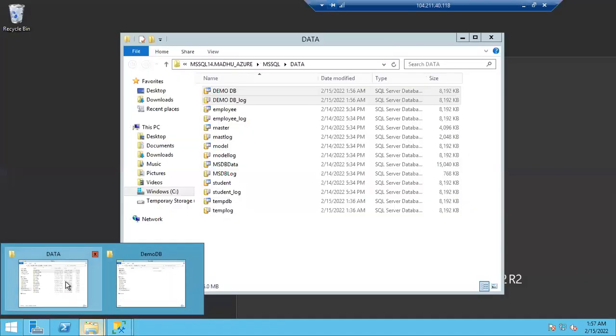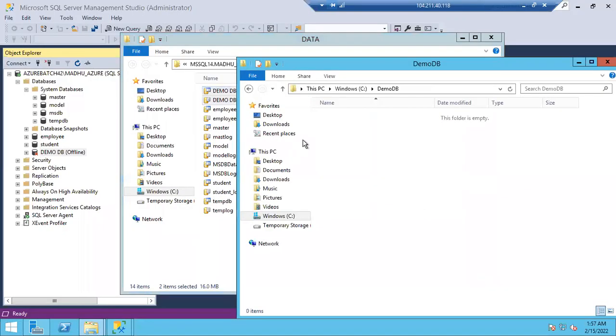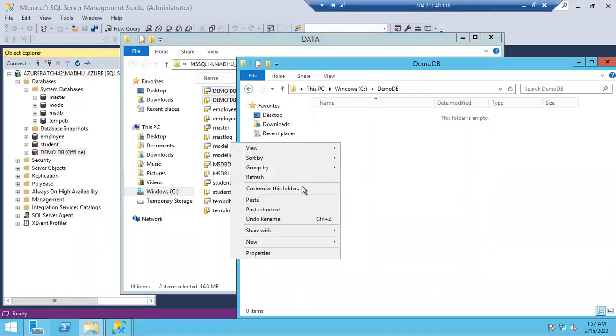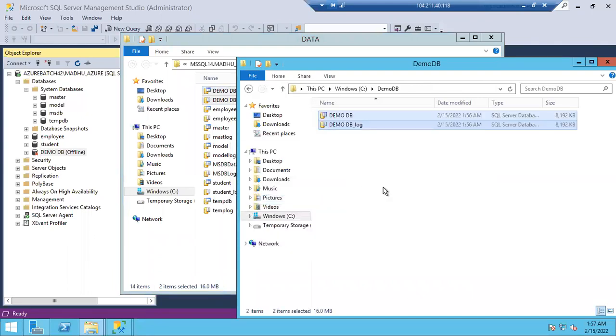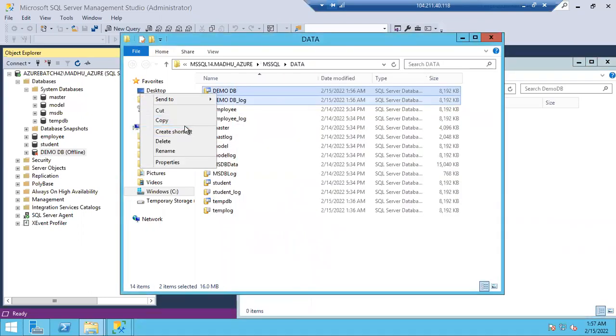Already copied, right? Let me copy again. Right click, copy, and let me paste it here. Paste. Okay, it was pasted. Or else, let me cut and paste so that the files won't be there in this location.